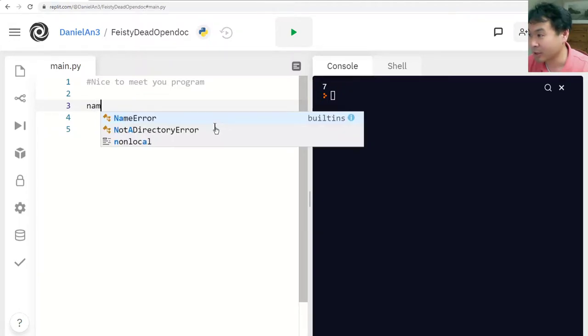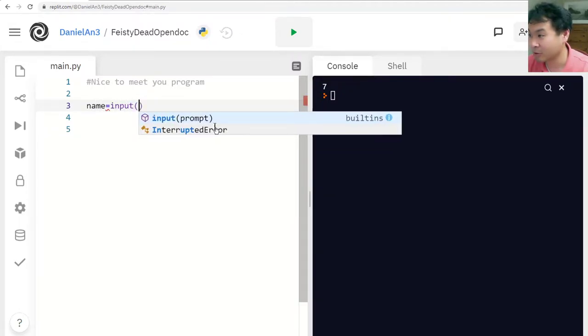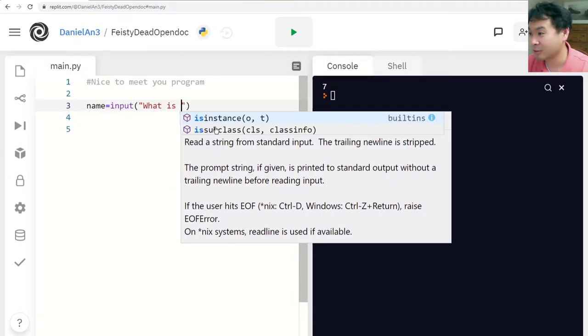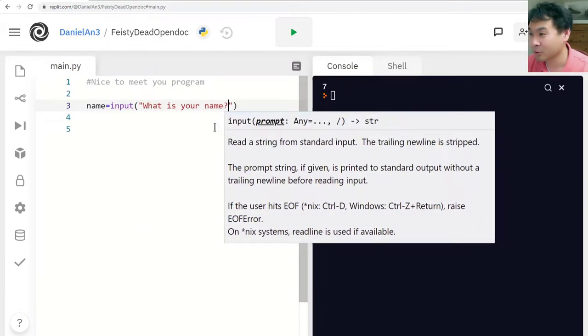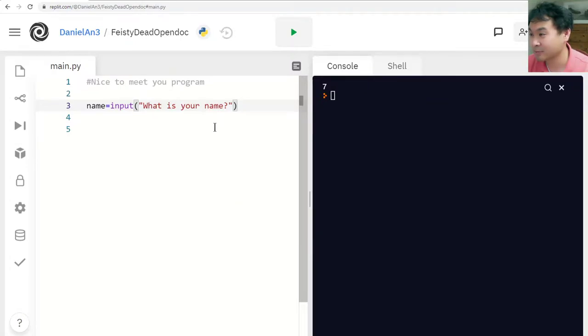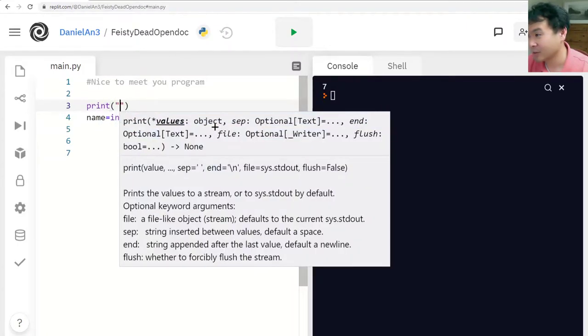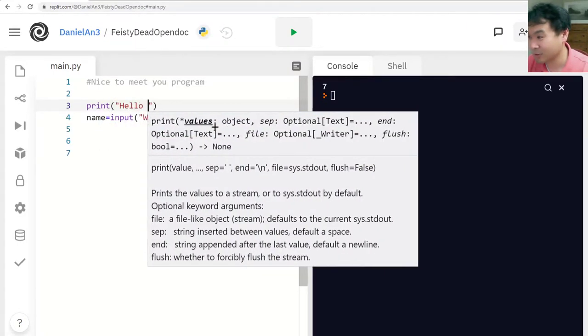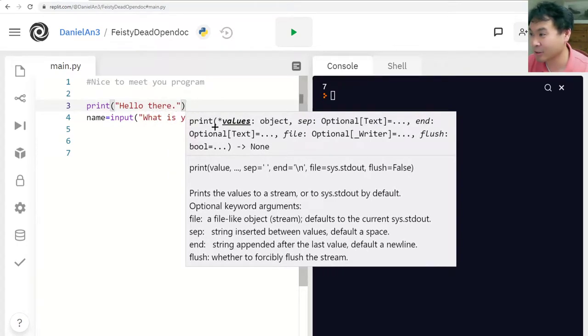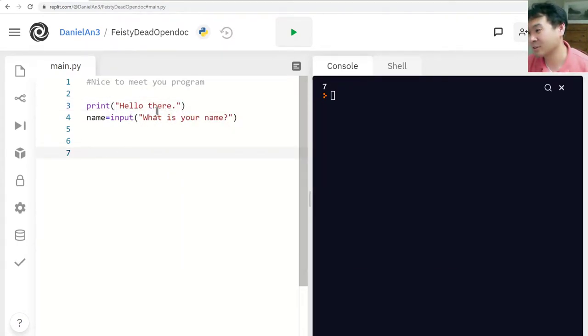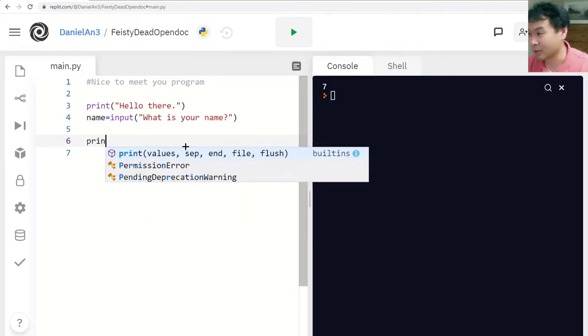I'm going to say name equals input, what is your name, question mark. Okay. And maybe before that, print hello there. Hello there. Okay. And then in the next line, what is your name? It's being asked. And then once the name is stored, whatever you type in here that's stored in there, you can print it back. Print.